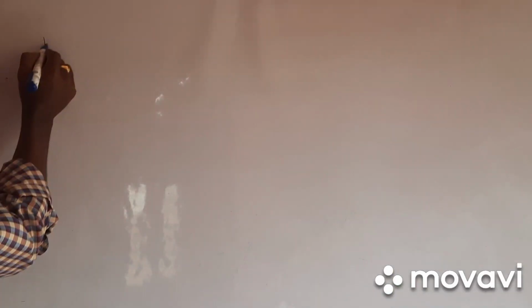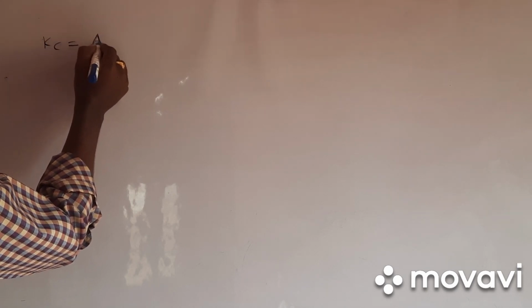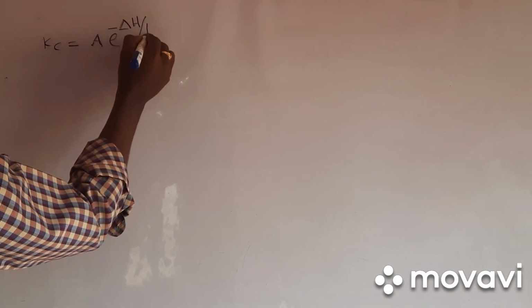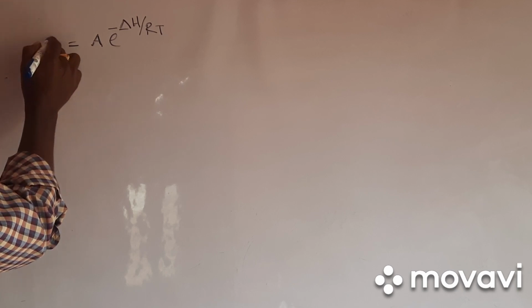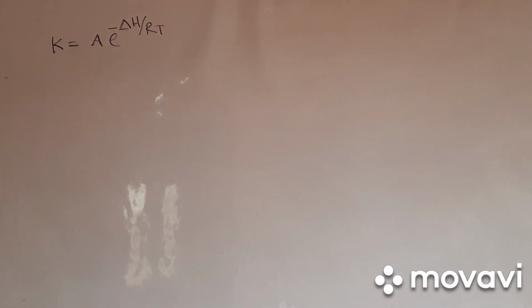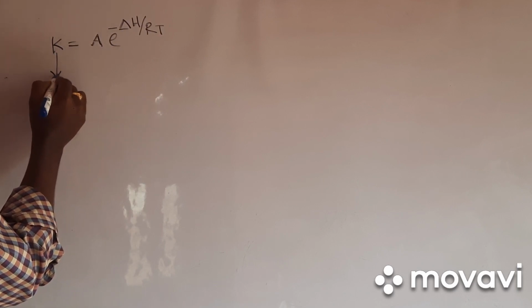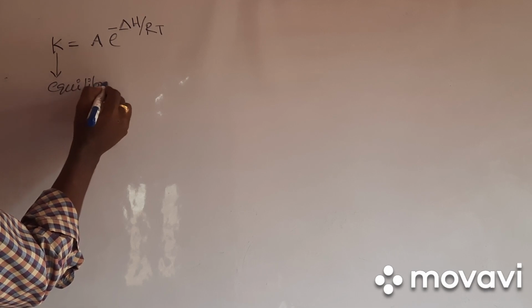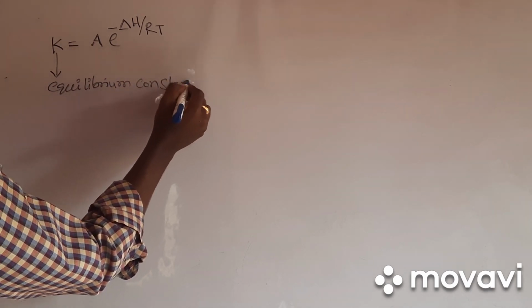We have K equal to A into e to the power of minus delta H by RT. Here K is the equilibrium constant. If not Kc, you can take it as the equilibrium constant K. K is equal to A into e to the power of minus delta H by RT. Here K stands for equilibrium constant.